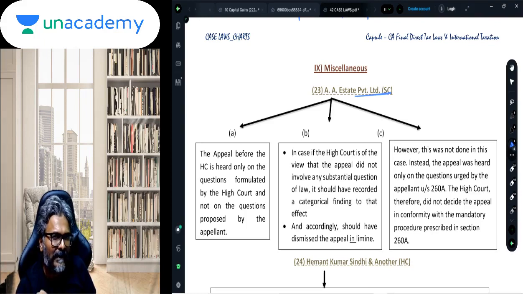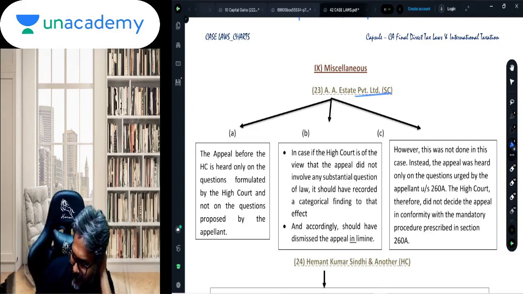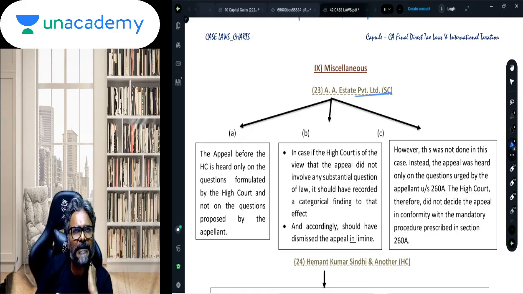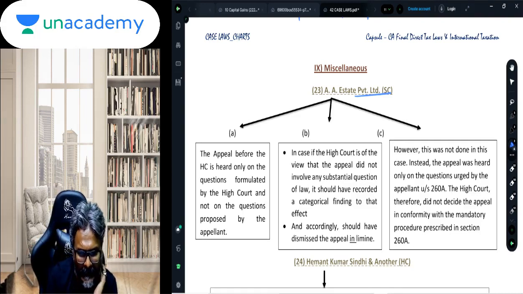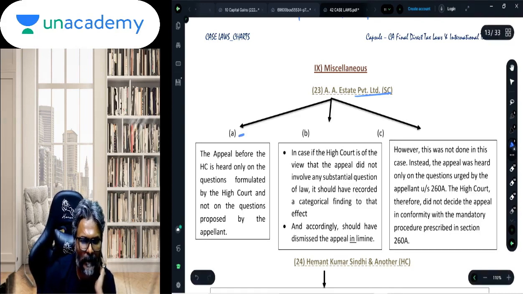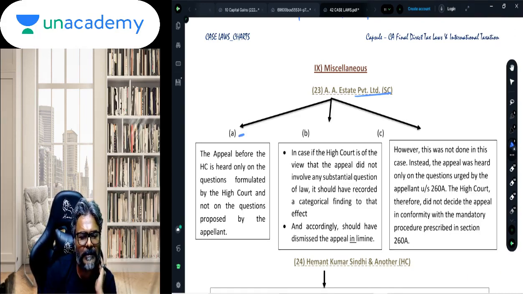So they need to formulate a substantial question of law, and only when they have formulated the substantial question of law can this be considered further. Is that clear to all of you, students? Now, if you see points A, B and C, what it says, just have a look. The appeal before the High Court is heard only on the question formulated by the High Court and not on the question proposed by the appellant. So, formulated by the High Court.